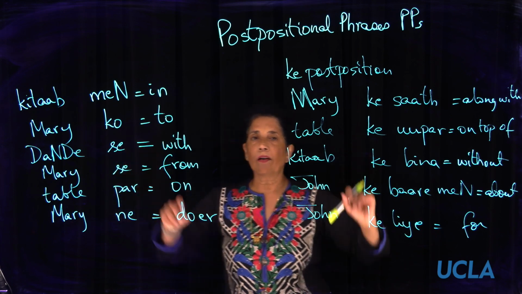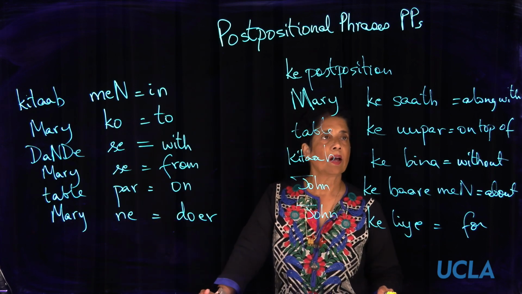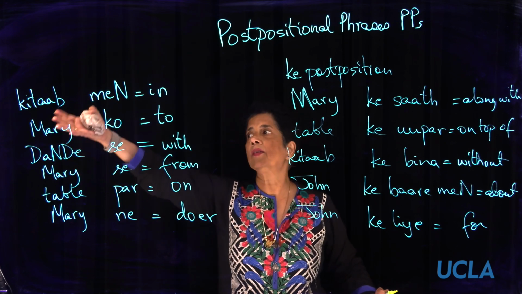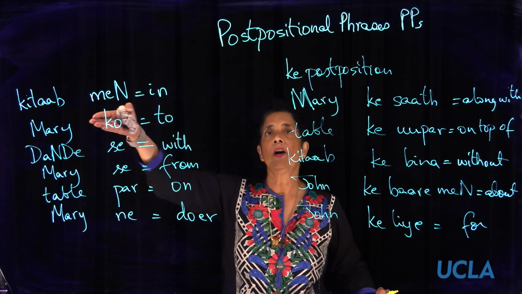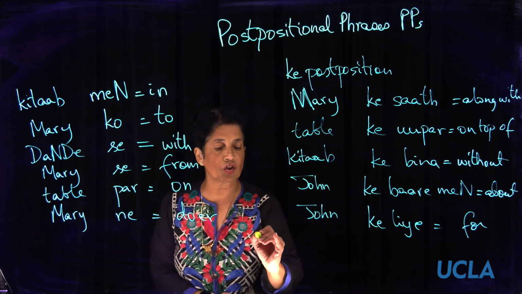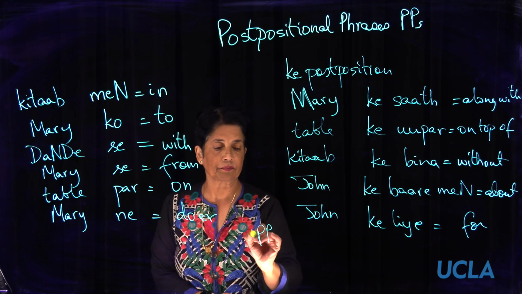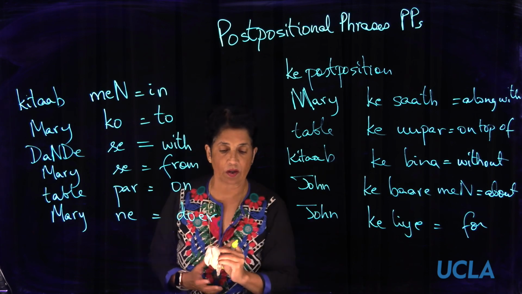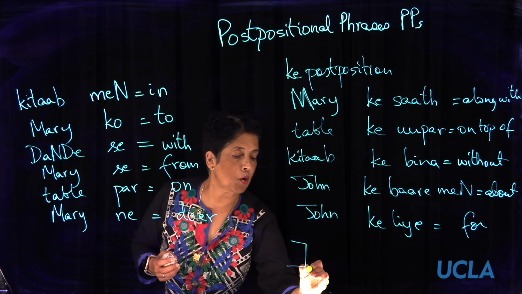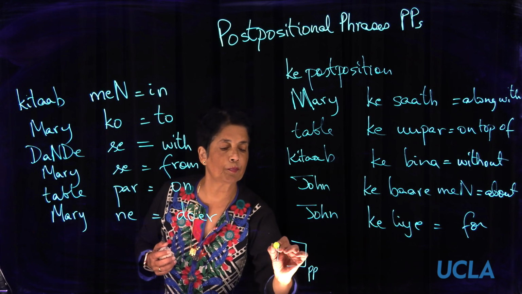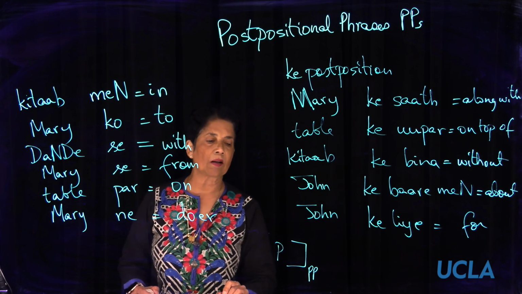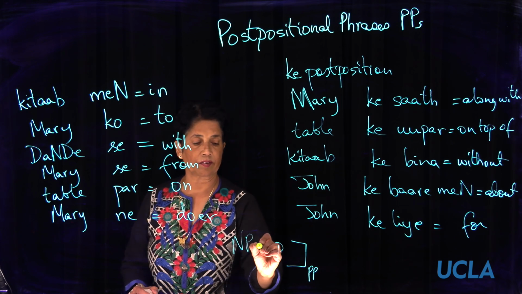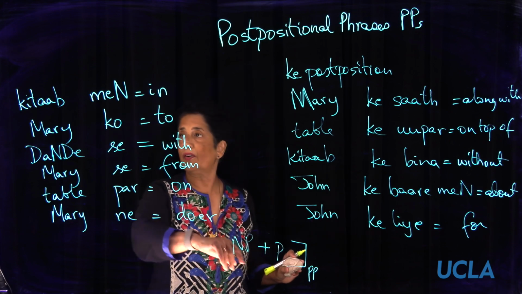So there are two kinds, and some are one word. Of course, they follow the noun. In a postpositional phrase, the postposition is the last element, and it is preceded by a noun phrase. Why is this a noun phrase?